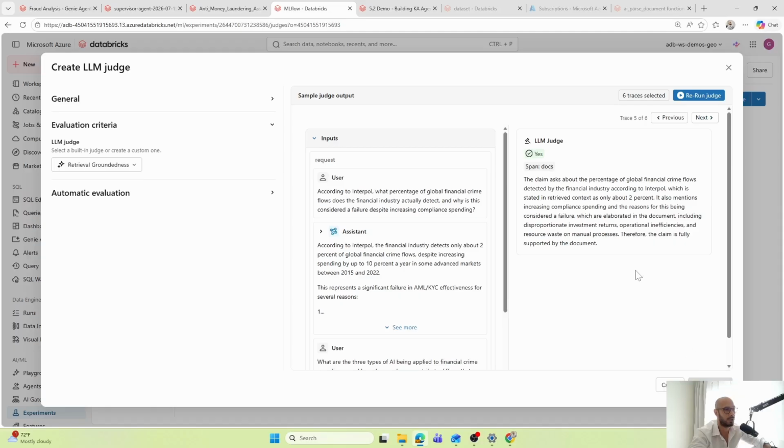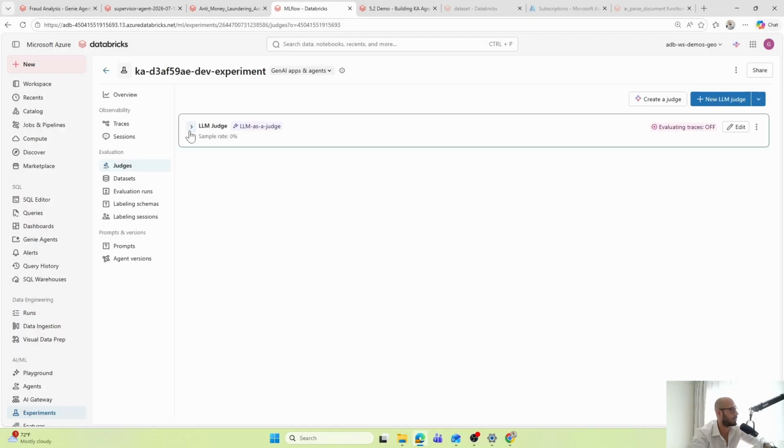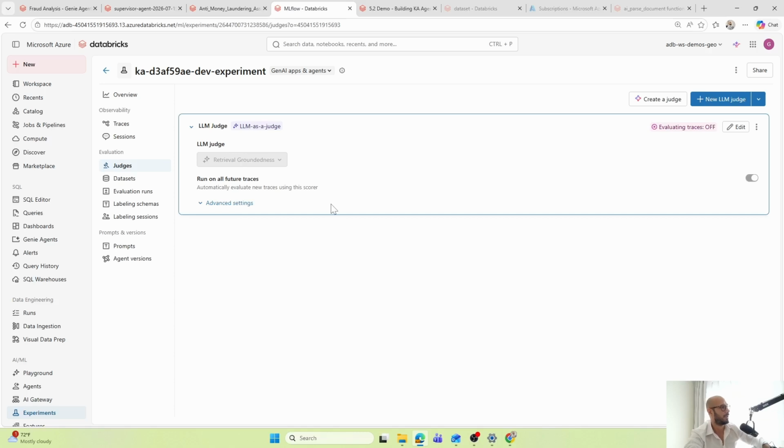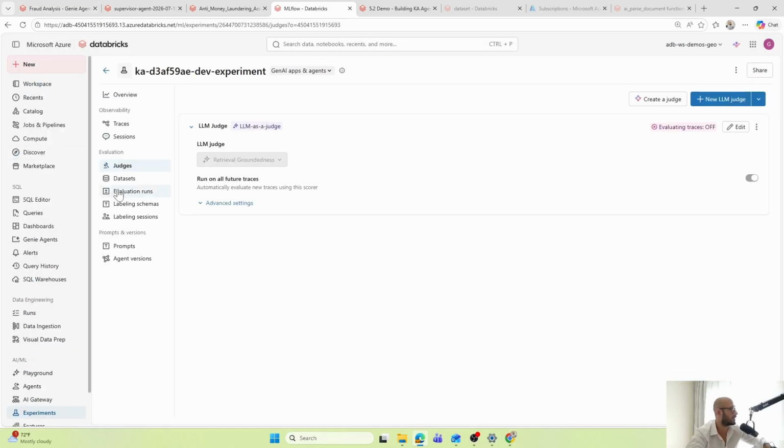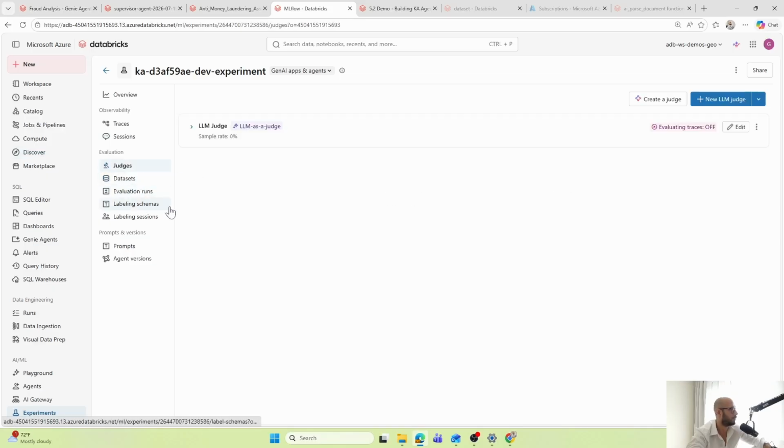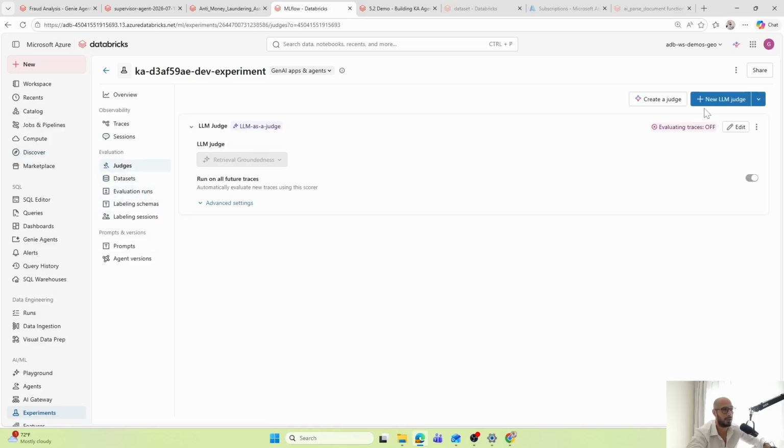So you can now go here, create a judge, and the new traces that the knowledge assistant generates will be evaluated here. All right, and this is how you can create an LLM judge to verify based on your criteria. So this is how you can basically combine Genie, which can answer questions about your structured data. I recommend using Genie on top of your gold layer. Don't give access to silver or to the raw layer, because if the data is not well formatted or not curated, then the answer will not make any sense.